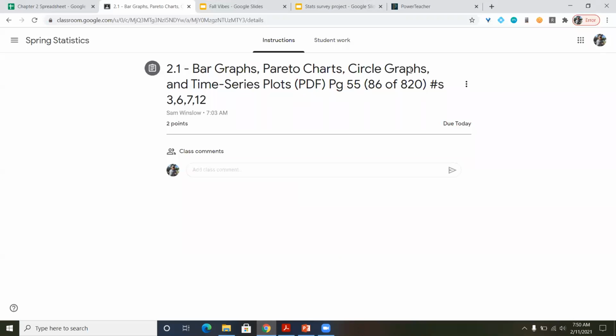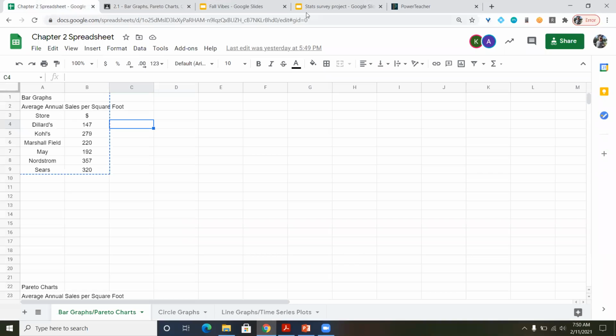All right, so let's take a look at the Google Sheets. So I took an example out of the book, and this is the bar graph example. And these were some stores that recorded their average annual sales per square foot. So Dillard's had $147, Kohl's $279, Marshall Field, which is TJ Maxx, Marshall's Home Goods, $220, May $192, Nordstrom $357,